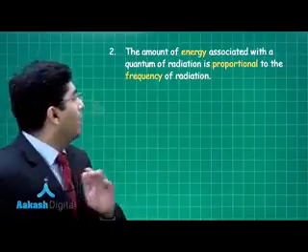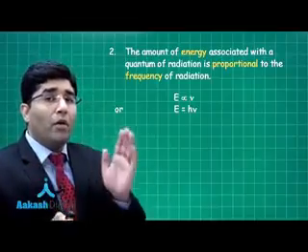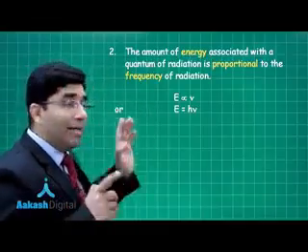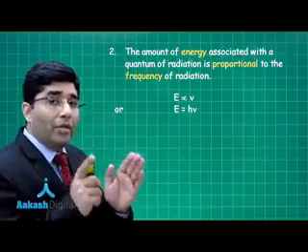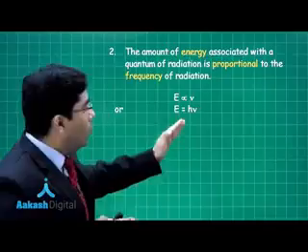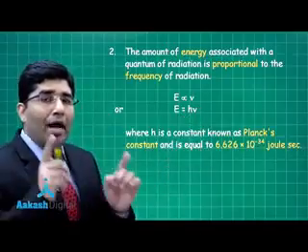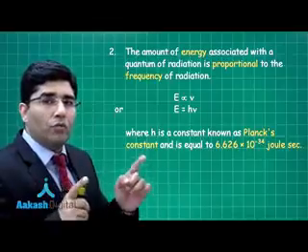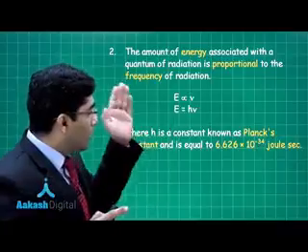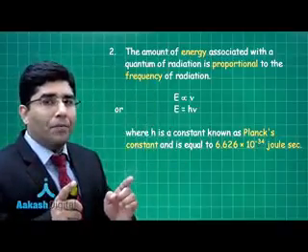The second point, he said, the amount of energy is directly proportional to the frequency of the particular radiation. That means E, that is the energy of that particular radiation, is directly proportional to frequency, and it is equal to h nu, where h is Planck's constant and its value is 6.626 into 10 to the power minus 34 joule second. So this was the second postulate given by Planck.